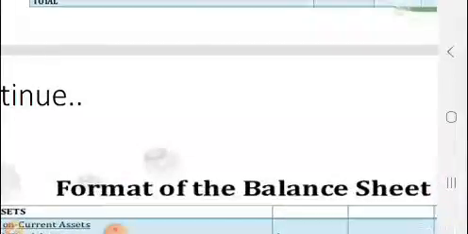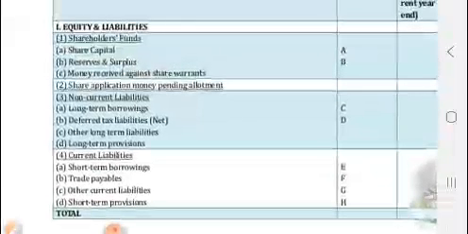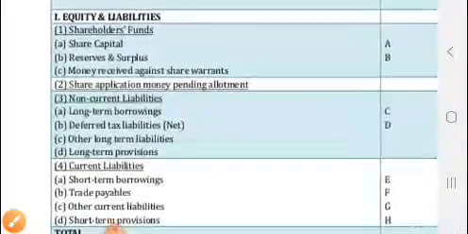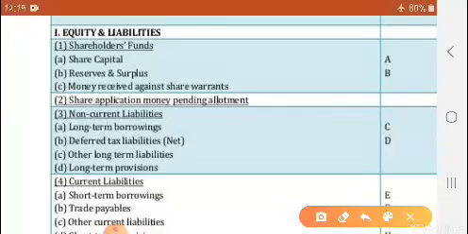If you are opening your book or the page where this format is already given, then it will be better for you to understand. So let us see. In my slide you can see 4 subheadings: equities and liabilities. What are these 4 subheadings? First is shareholders funds. In shareholders funds there are 3 things given. Share capital. In share capital we are showing issued and paid up capital.